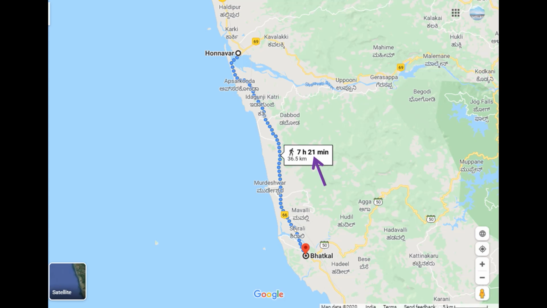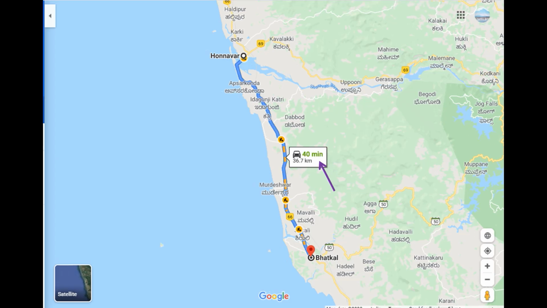From Google Map, the time taken to move from Bhatkal to Honavar by walking is nearly 7 hours 21 minutes. If we travel the same distance by car, then we reach Honavar after 40 minutes. From this example, we can see that the time taken is more to reach Honavar by walking compared to the car.